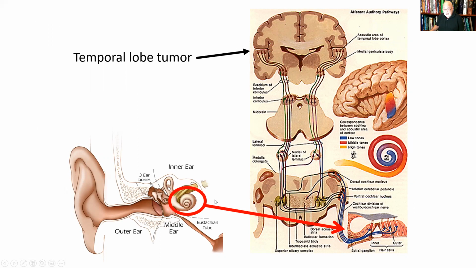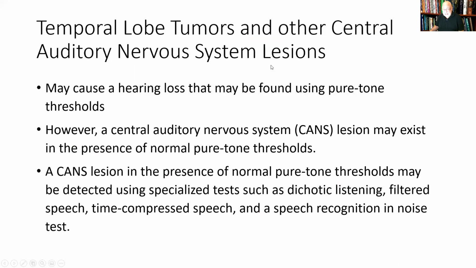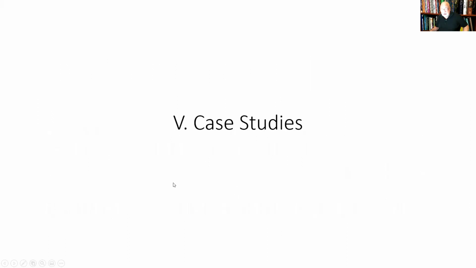This is getting all the nerve fibers coming up from the cochlea. If you have a tumor there, surely that's going to affect the pure tone threshold test. It's actually not true. It doesn't always affect the pure tone threshold results. So a CANS lesion in the presence of normal pure tone thresholds may be detected using specialized tests, such as something called dichotic listening, filtered speech, time compressed speech, and speech recognition and noise. These are specialized tests that are sensitive to the presence of a temporal lobe tumor.